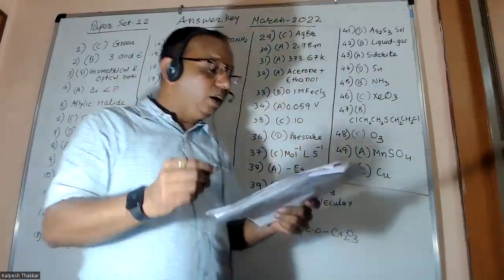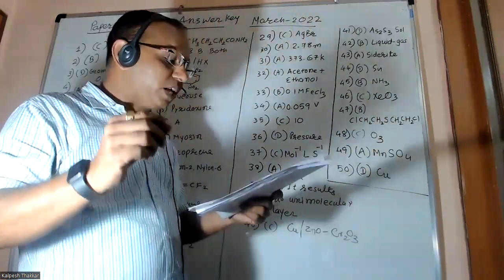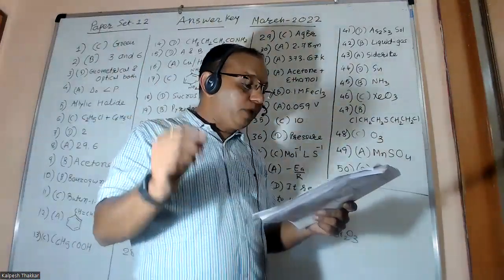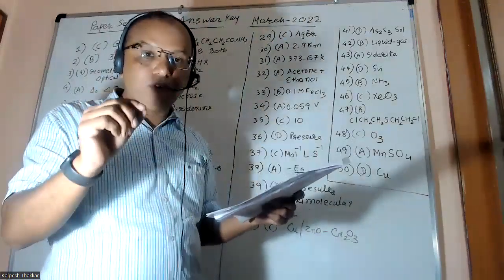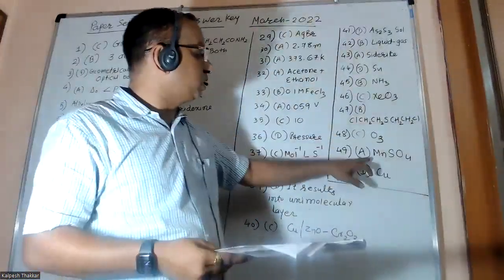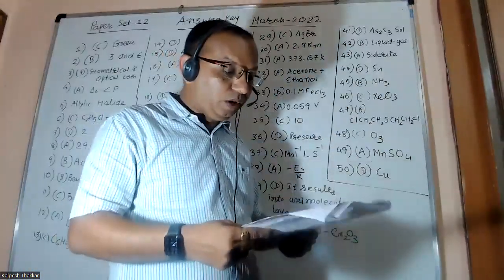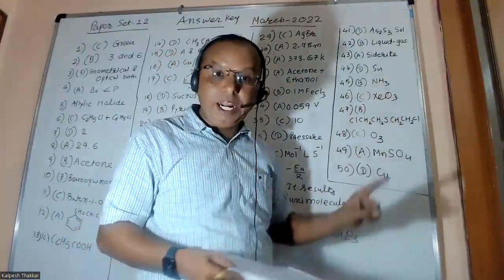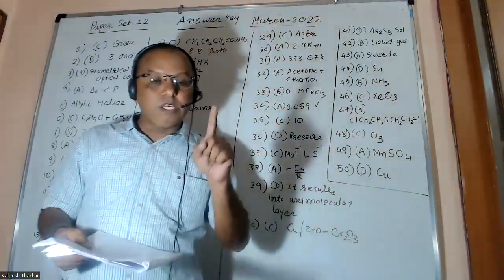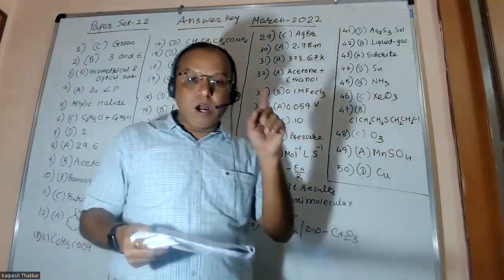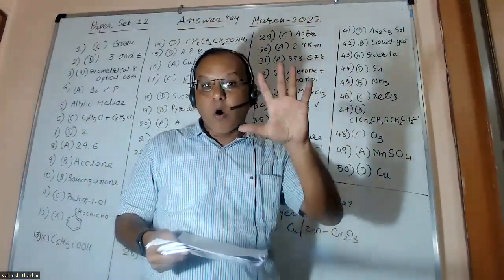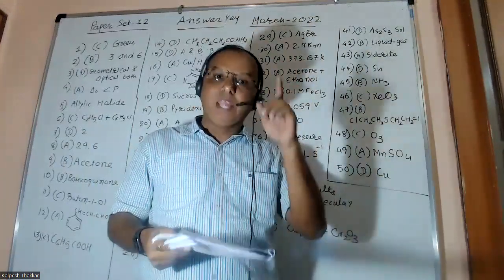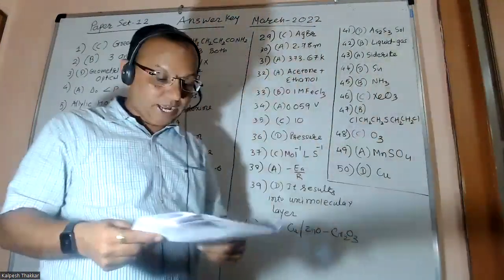Question number 49. Which of the following compounds has the highest magnetic moment? For magnetic moment, you have to find the number of unpaired electrons. In manganese sulfate, MnSO4, you will get the Mn2 plus, and Mn2 plus has the electronic configuration argon 3d5 and 4s0. In 3d5, all 5 electrons are unpaired, and that's why its magnetic moment is highest.